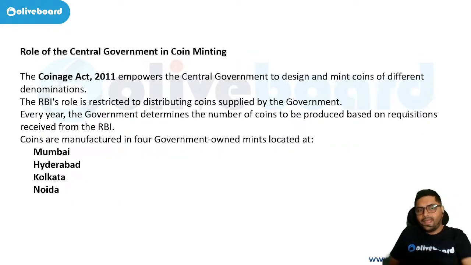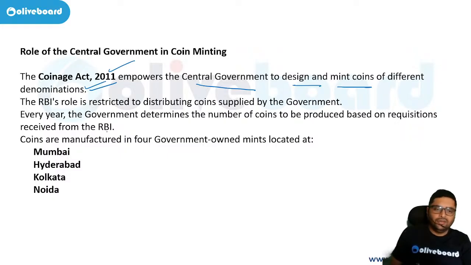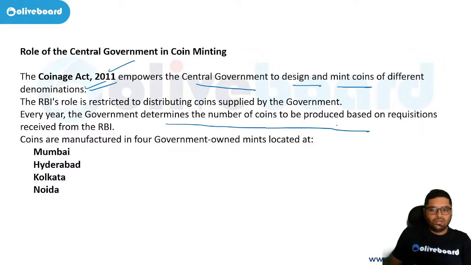Okay. Next, we have the role of the central government. We have the Coinage Act 2011, which empowers the central government to design and mint coins of different denominations. 5 rupees, 10 rupees, 2 rupees. RBI's role is restricted to distributing coins supplied by the government. Only you bring us, we will distribute. That's our job. Every year, the government determines the number of coins to be produced based on requisitions.